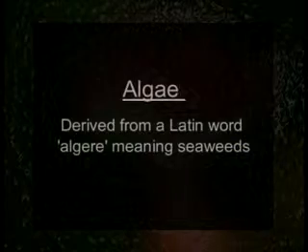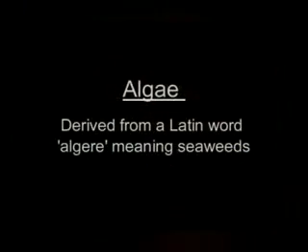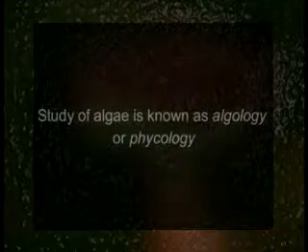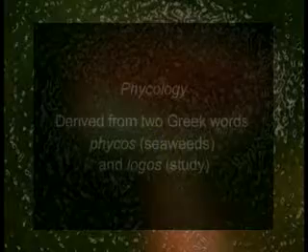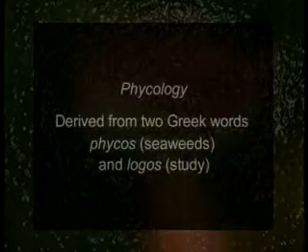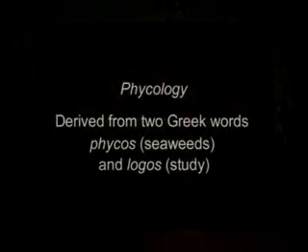The scientific discipline that deals with the study of algae is known as algology, or very often phycology. The term phycology is derived from 2 Greek words, phykos meaning seaweeds and logos meaning study.